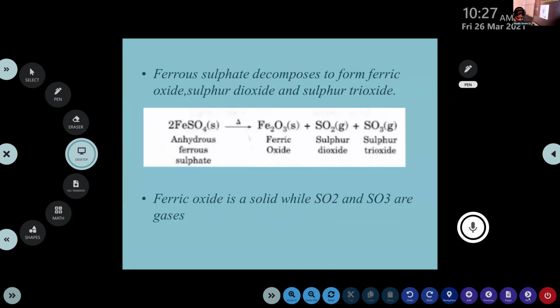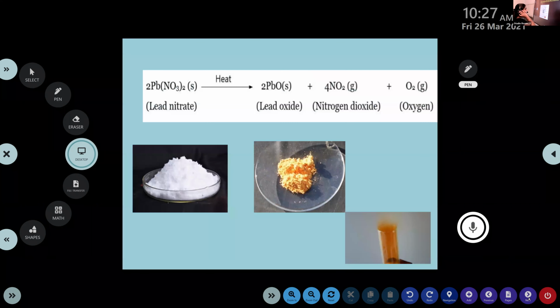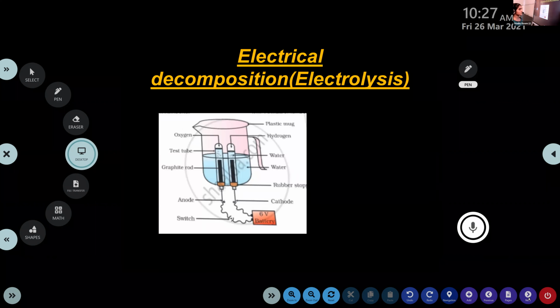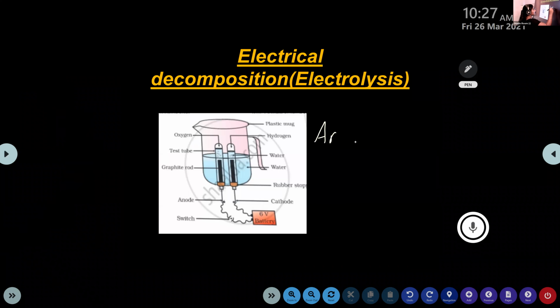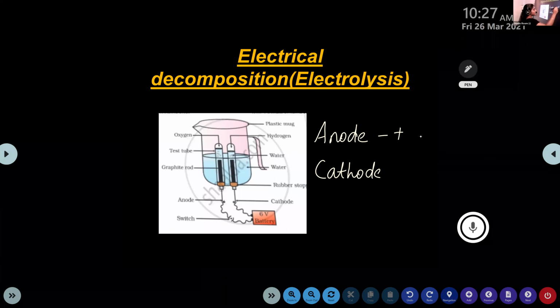Then we have to check which gas is present in which test tube. We write anode and cathode, right? What's the charge of the anode? Positive. Positively charged. And the cathode? Negatively charged.